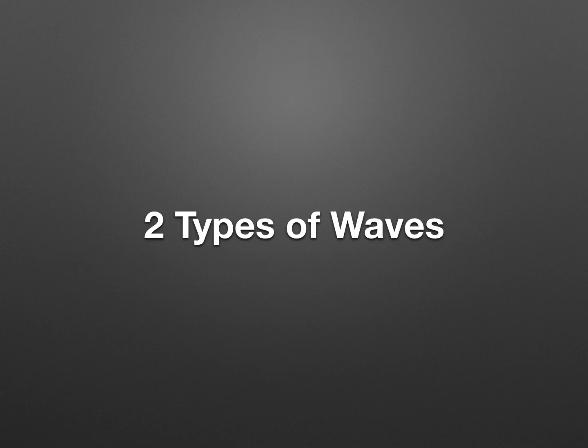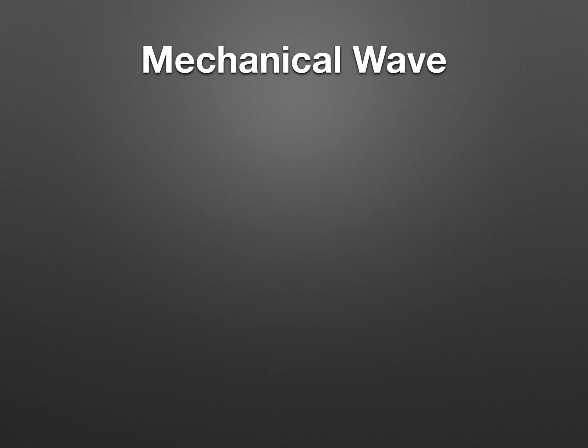Now we're going to start with the two types of waves. Now people often get confused between two types of waves, and then there's just two types of wave movements. Big differences there. So these are going to be the two different types of waves. So all waves in the world can either be one or the other. They cannot be both. The first type is mechanical. This is one of the two types of waves.